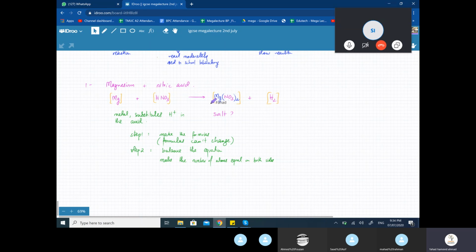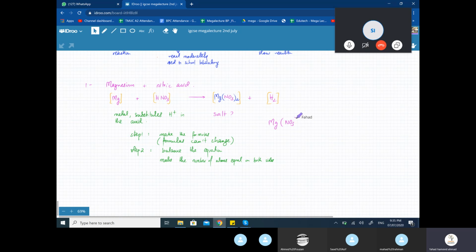So for example, let's start balancing. The first thing, how many magnesiums do I have over here on the left side? There's only one, right? How many magnesiums do I have on the right-hand side? There's only one. And let me explain this as well.